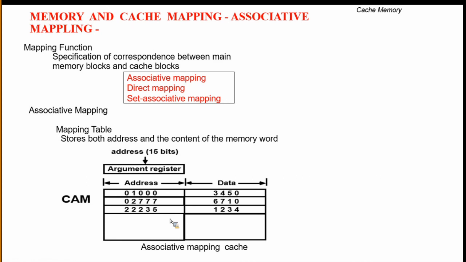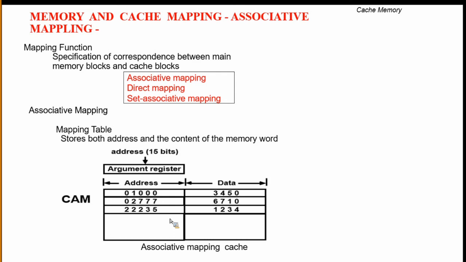Suppose the corresponding word is not present in the cache memory, then that word will be transferred from main memory to cache memory. If your word does not match, that word will be transferred from main memory to cache.